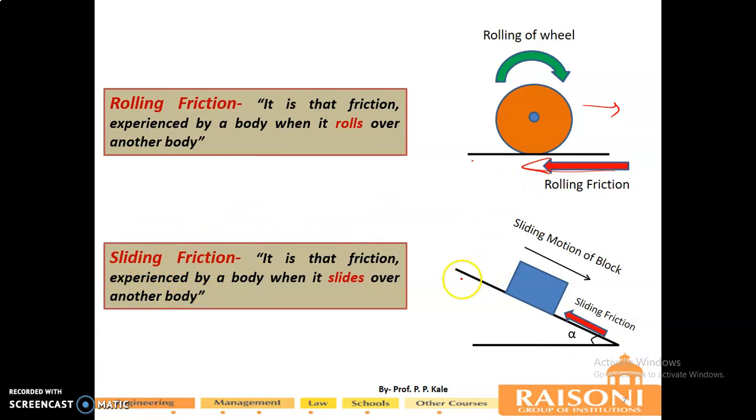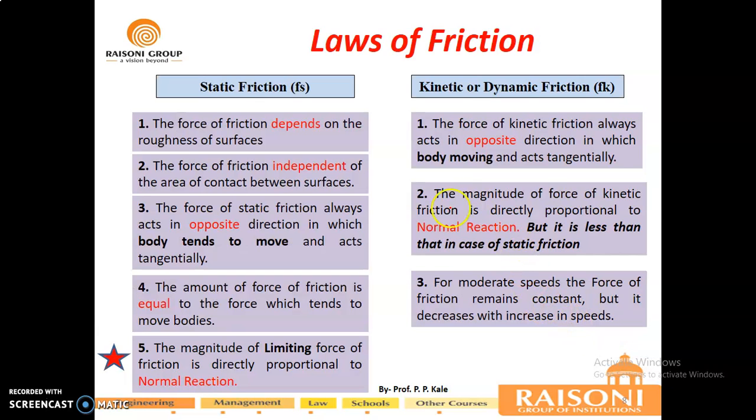Now, sliding friction is what? When we keep one block on the inclined plane, it will start moving downward due to gravity. So the resisting force to this motion, in the opposite direction, is called the sliding friction force. Now there are some laws of friction that we have to follow.